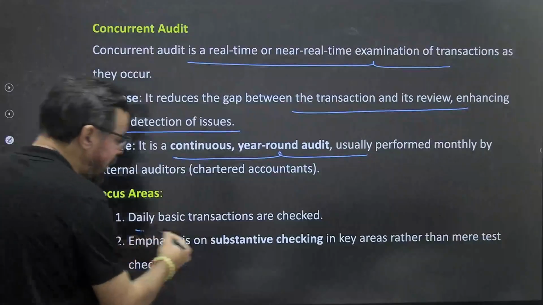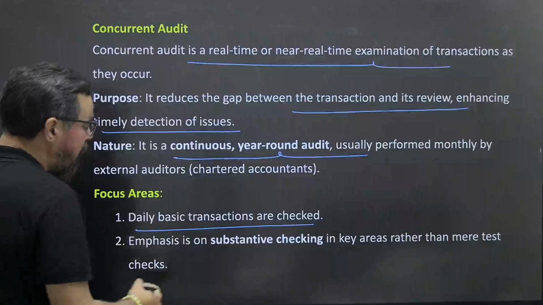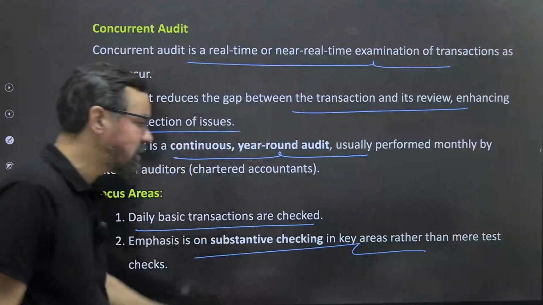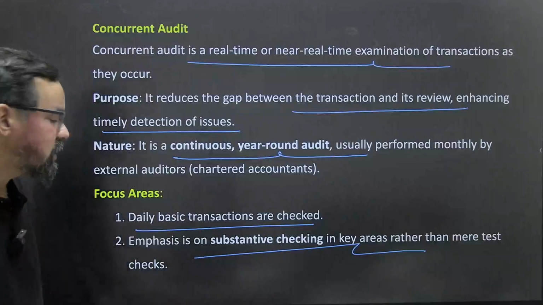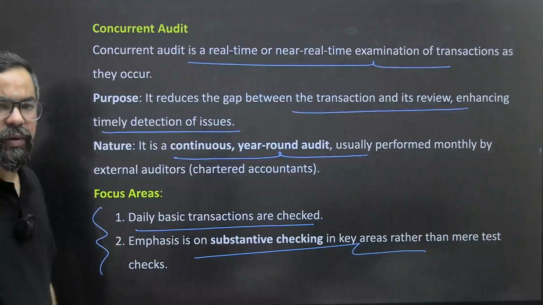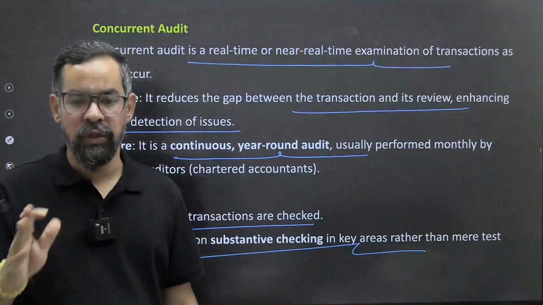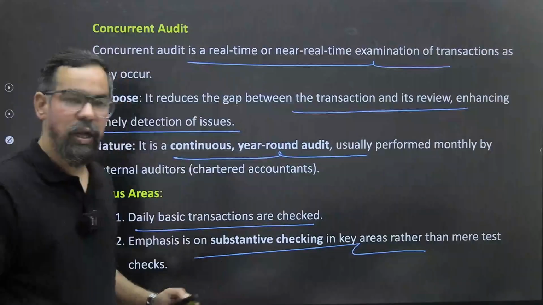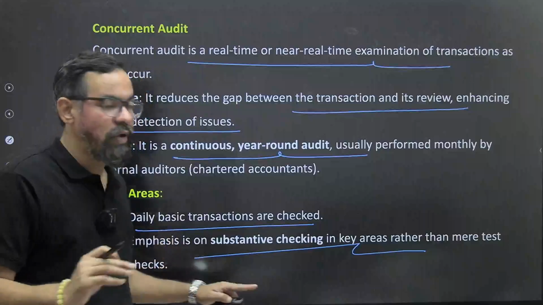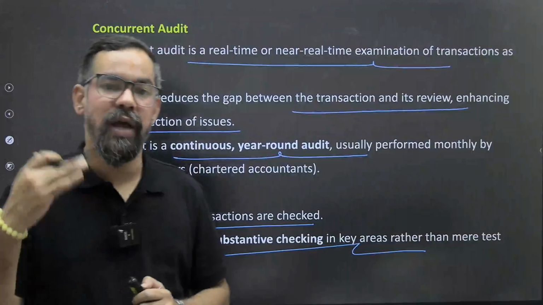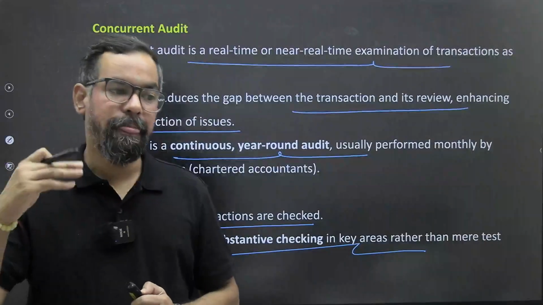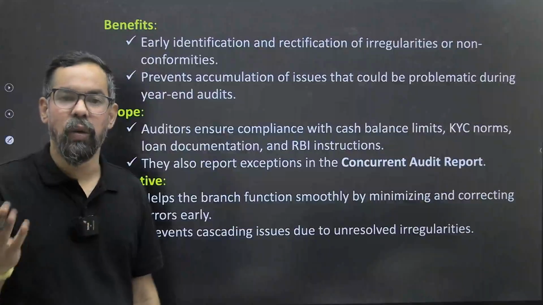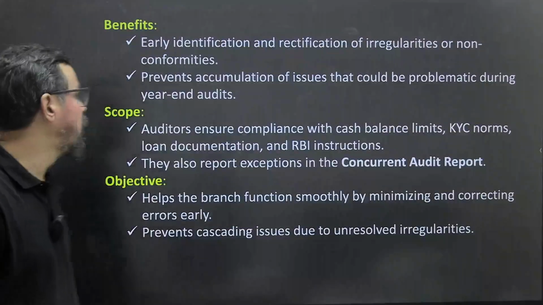Focus areas: daily basic transactions are checked, with emphasis on substantive checking in key areas rather than mere test checking. If it is done by an internal person or a branch staff member, they generally cross-check their daily transactions in a maker-checker relationship. In cases where the transaction value or the risk involved is high, it is done on a monthly or quarterly basis, also by the external auditors.